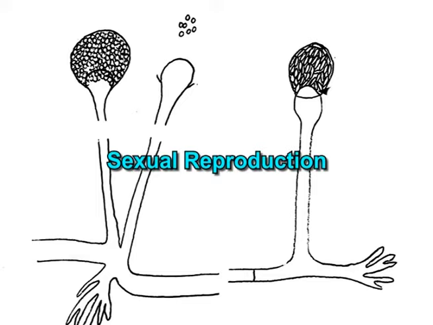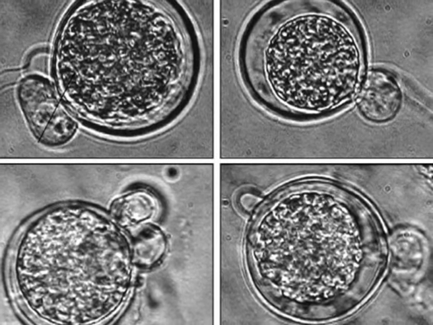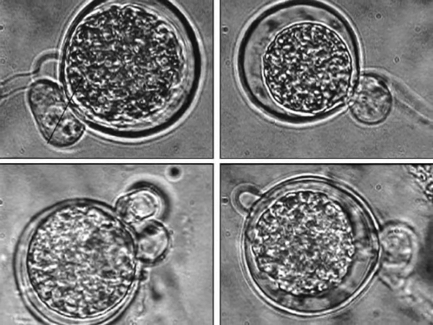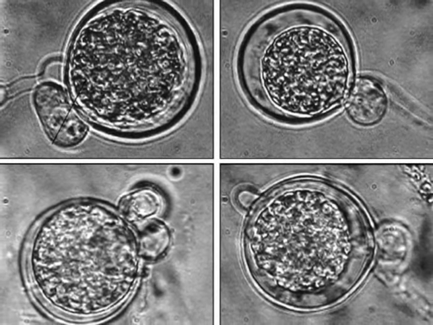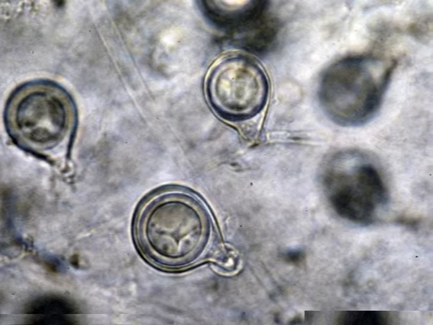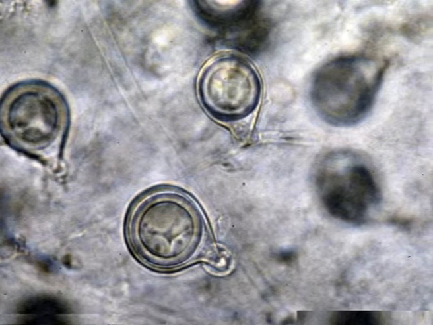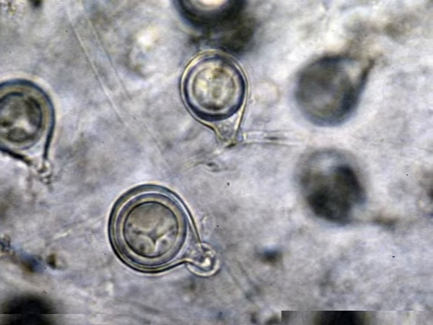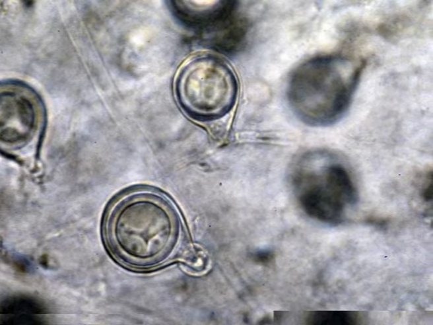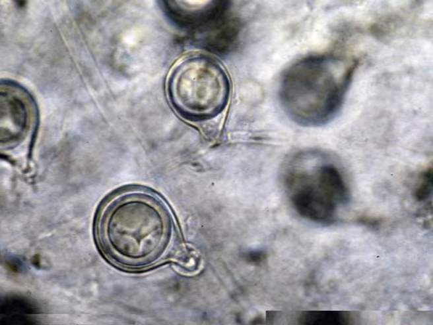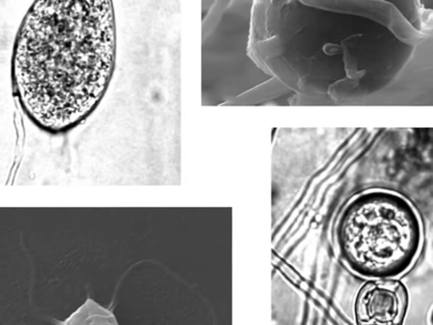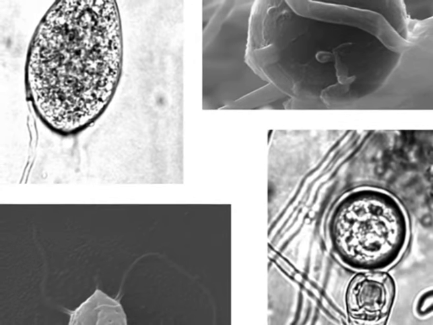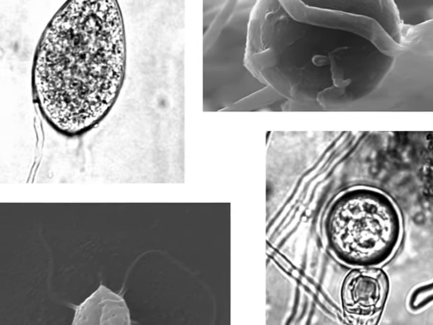Sexual reproduction. Sexual reproduction is oogamous and occurs under unfavorable conditions at the end of the growing season of the fungus. Pythium is homothallic, that means male and female sex organs develop in close proximity to each other either on the same or different hyphae embedded in the host tissue. However, some species are heterothallic. Example, Pythium heterothallicum, Pythium sylvaticum.